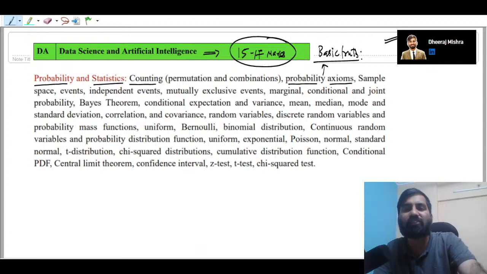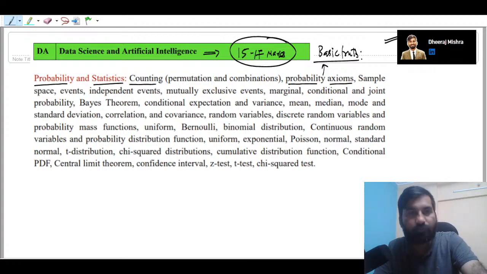Very soon we will be starting multivariable, though in the GATE syllabus for GATE Data Science and AI, multivariable is not given. But in order to understand optimization problems as well as machine learning, you need knowledge of multivariable calculus as well. So you can also be a part of my course when I teach multivariable calculus, based on your preference.